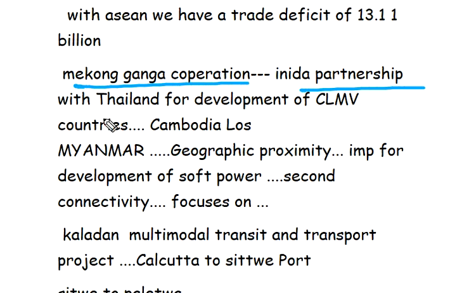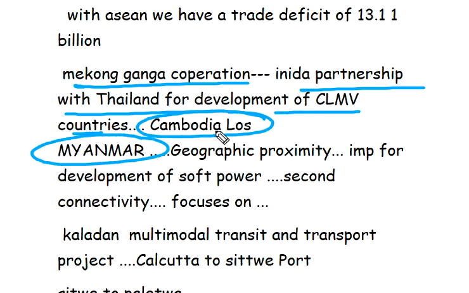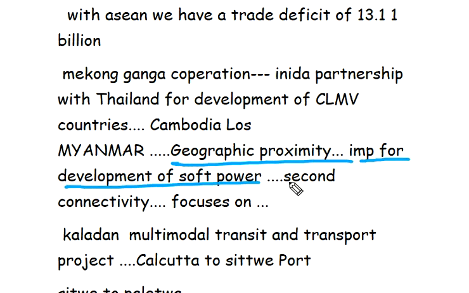Mekong Ganga Cooperation is India's partnership with Thailand for the development of the CLMV countries: Cambodia, Laos, Myanmar and Vietnam. Geographic proximity is important for the development of soft power.